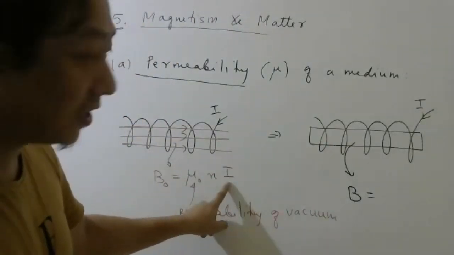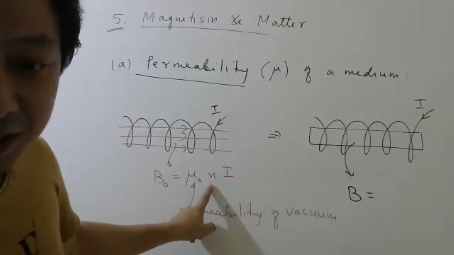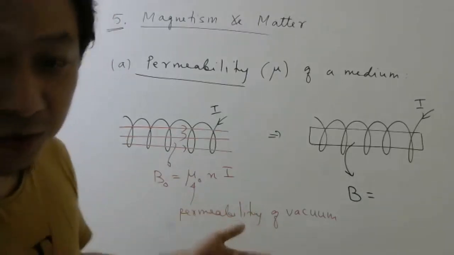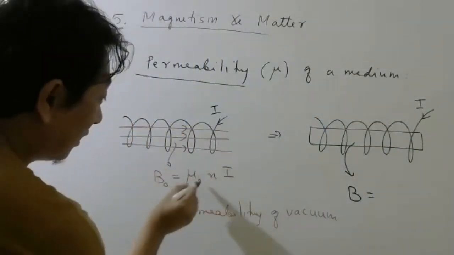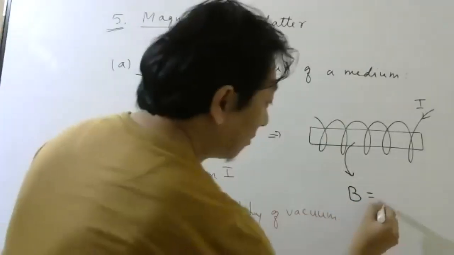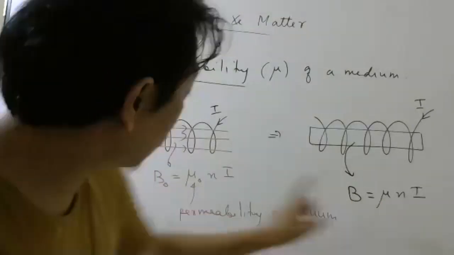Is current different here? No, current is same. Number of turns per unit length, is it different? No, number of turns per unit length is same only. So this quantity must change. So here we write mu Ni. Okay. So here this quantity should change.